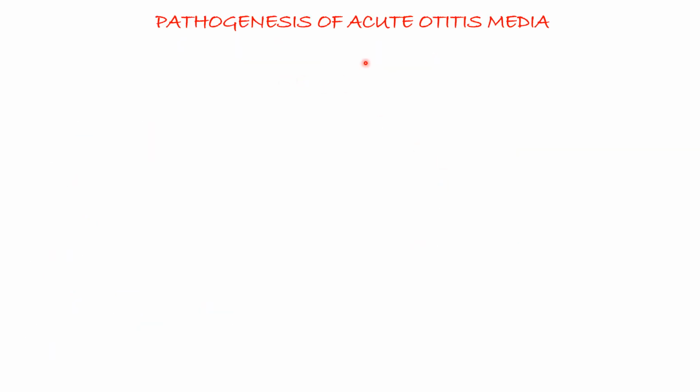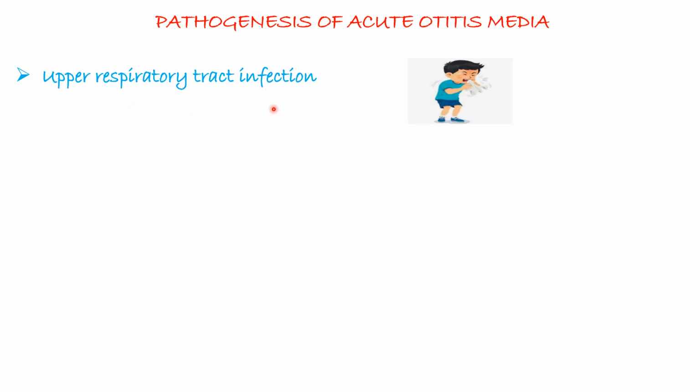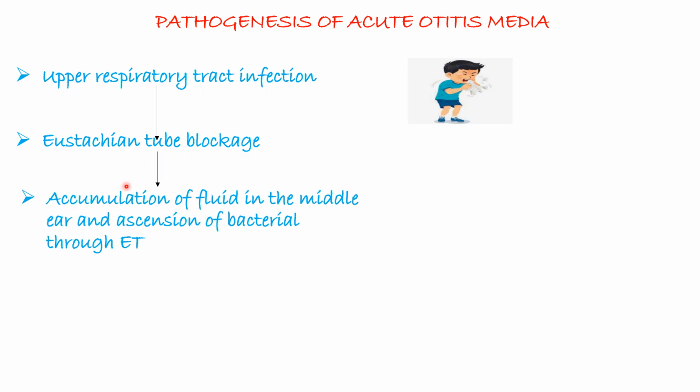So the pathogenesis of acute otitis media: the first step is that it usually starts with an upper respiratory tract infection. So the patient will come in with a history of upper respiratory tract infection, and then afterwards this will lead to blockage of the eustachian tube. After blockage of the eustachian tube, because remember this is an infection, there is accumulation of fluid in the middle ear and ascension of bacteria through the eustachian tube.